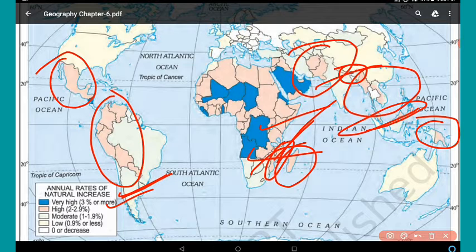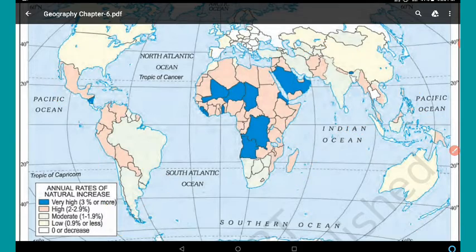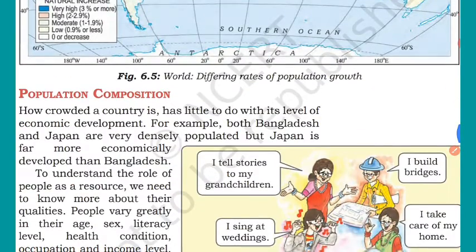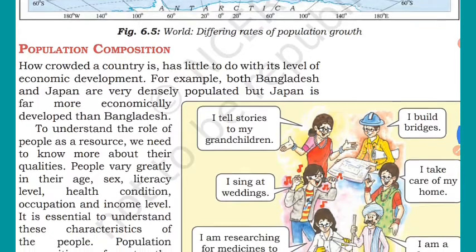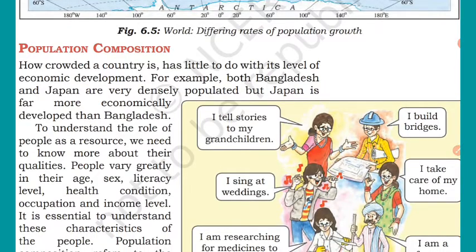High population 2.2 to 2.9%, moderate 1 to 1.9%, low 0.9% or less, and 0 or decrease. So dear students, this was figure 6.5, world differing rates of population growth.